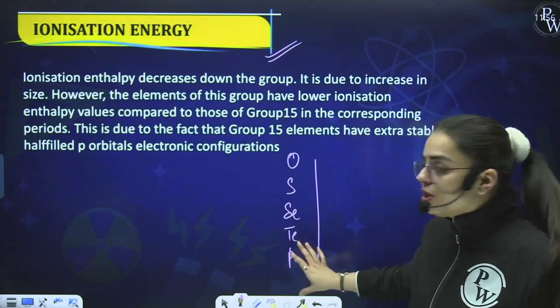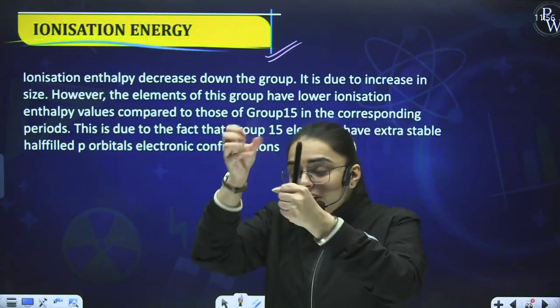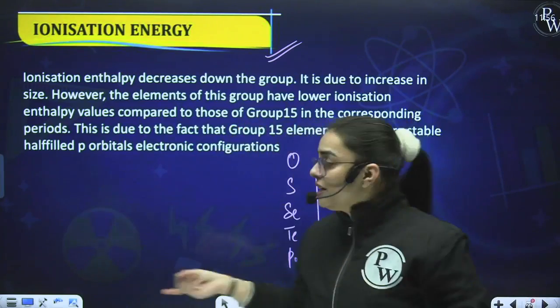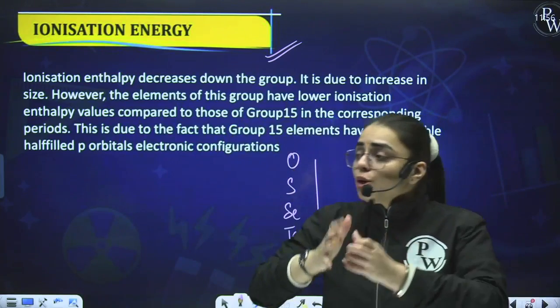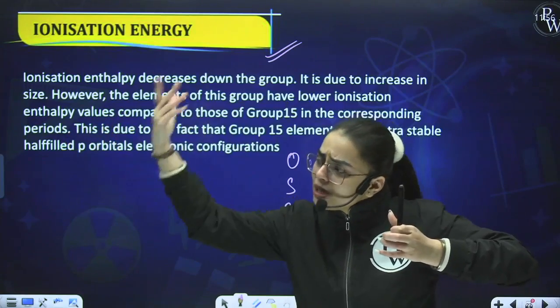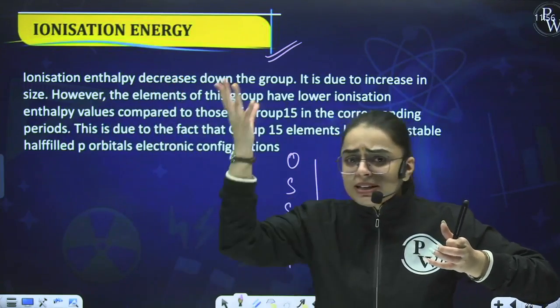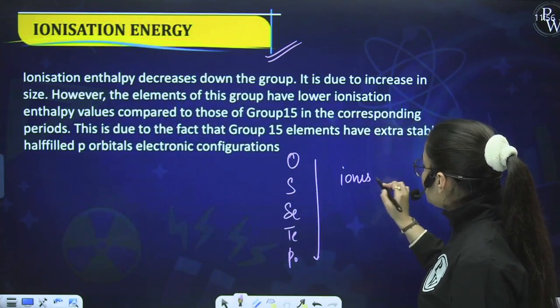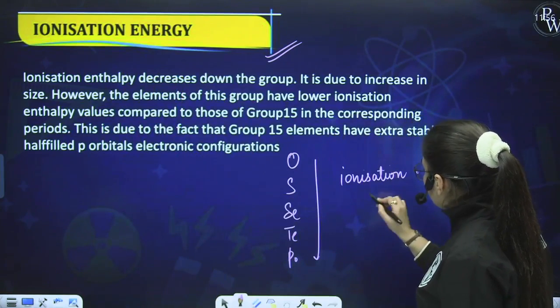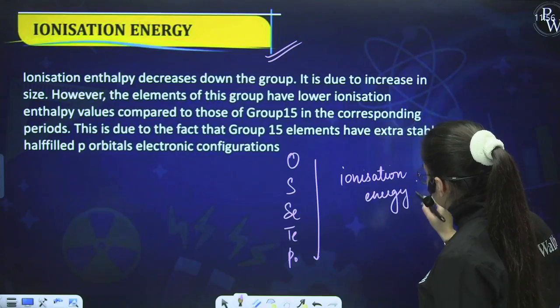More energy is required in oxygen in comparison to polonium, because in polonium the shell is at a far distance, so you can easily remove the electron by supplying some energy. So ionization energy decreases down the group.